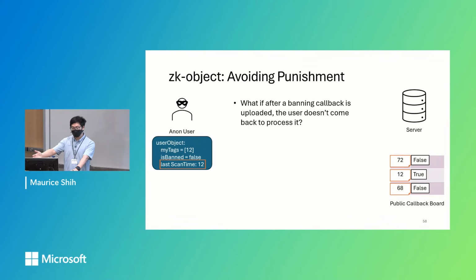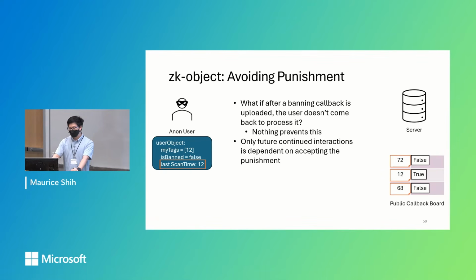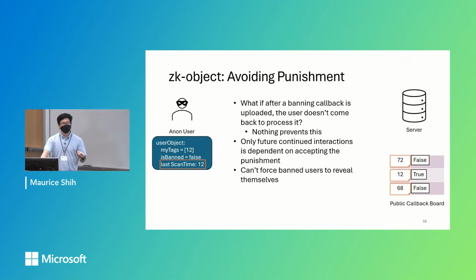After a banning callback is uploaded, what if the user just never processes it and goes offline? Well, we can't prevent this. Nothing prevents this at all. This system does not guard against that. Only future continued interactions are dependent on them accepting this punishment. So this is one limitation because we can't force banned users to reveal something about themselves. We can't make them de-anonymize themselves or something like that.